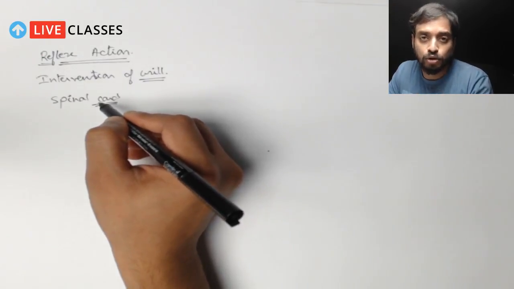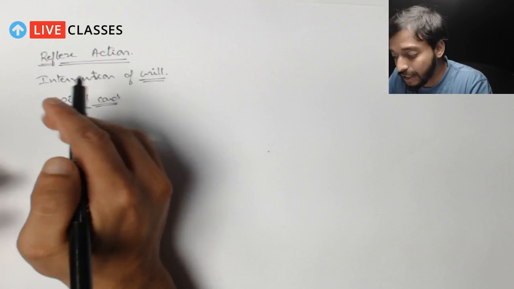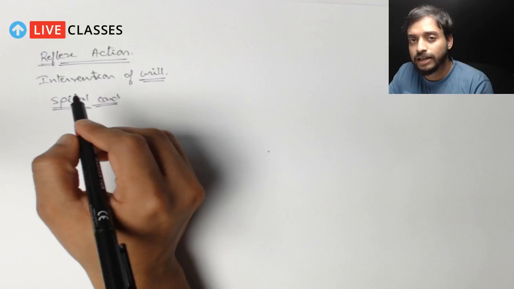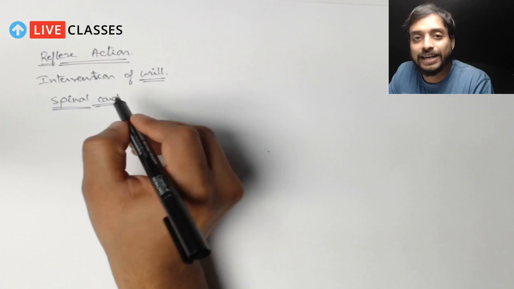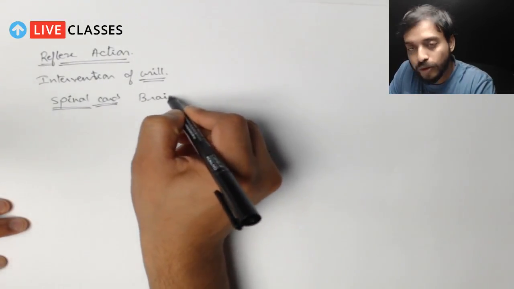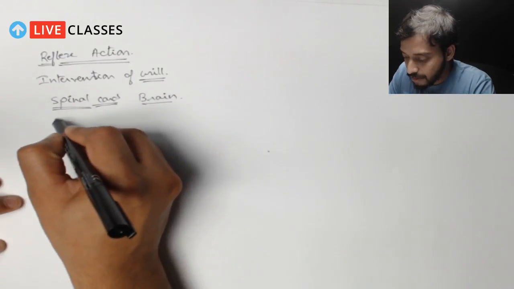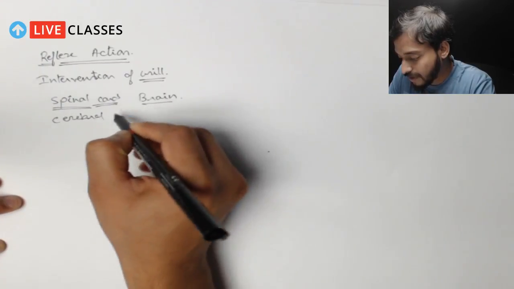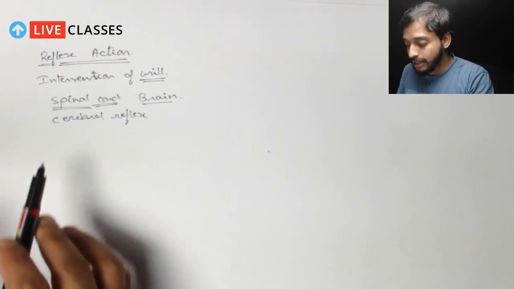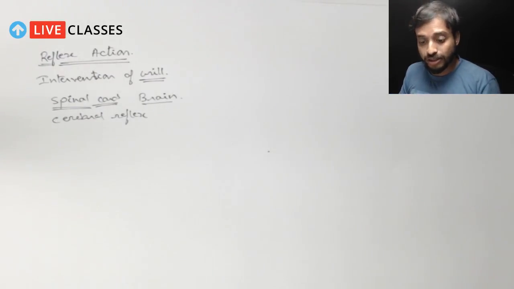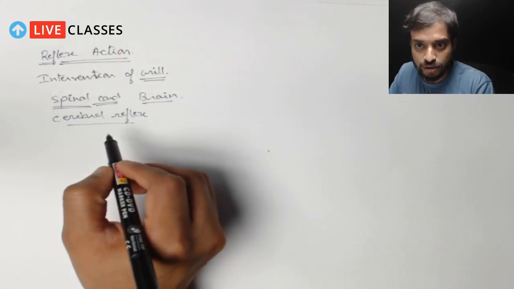In most books, it is said that the reflex arc happens only in the spinal cord, but actually it's a bit different. In the spinal cord most things happen in the reflex arc, but in addition to that the brain is also involved. If the brain is involved, then it is called the cerebral reflex. So there can be two types of reflex. If the spinal cord is involved, it is called the spinal reflex action. If the brain is involved, it is called the cerebral reflex action, right?